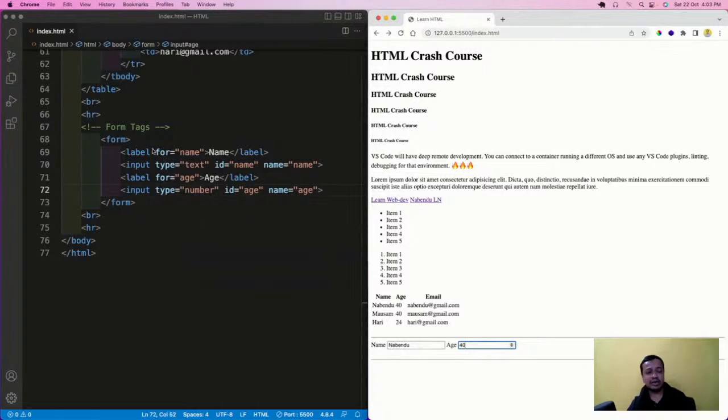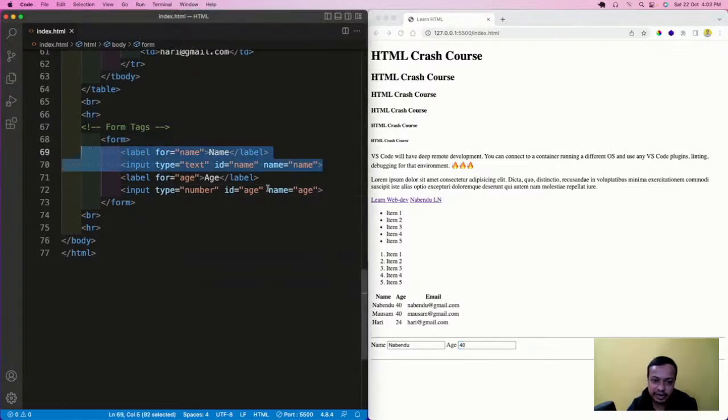But what is this label, what is this input? Input always comes with a label, so label and input are a pair. These two are a pair and these two are a pair. And inputs are of different types, not only two types, there are many different types of input. With input type text you write text. With input type number, you can write a number. But how are they a pair? This is one pair, this is another pair. How are they basically a pair?